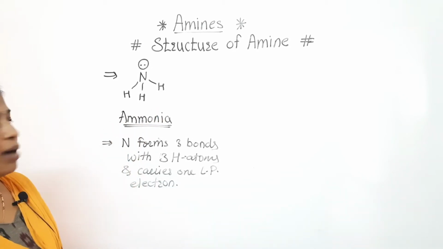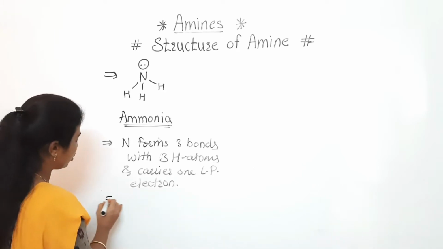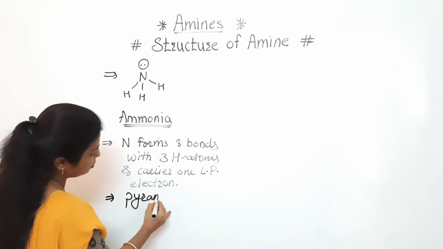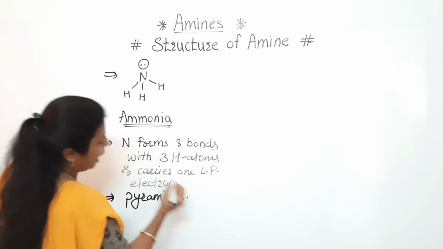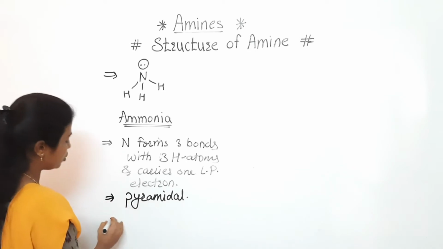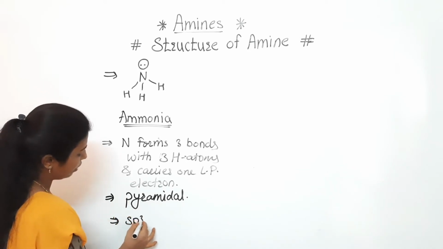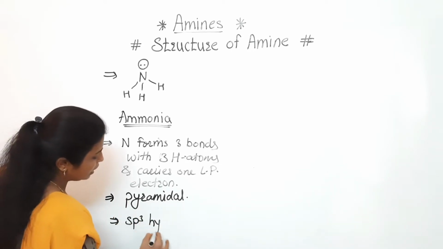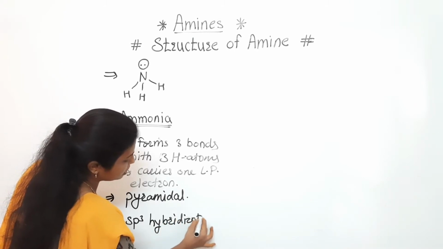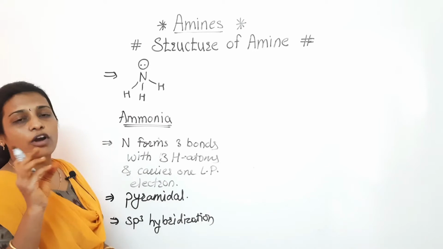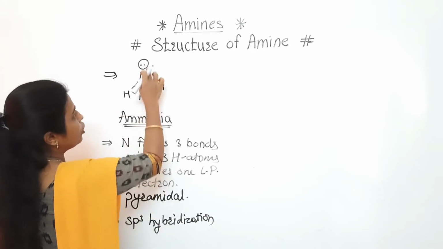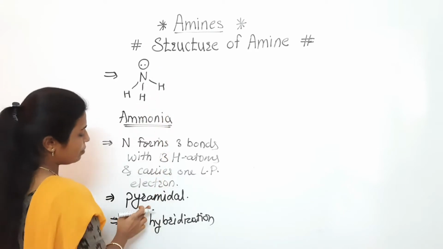If we consider ammonia, its structure, or we can say its geometry, is pyramidal. As we know, NH3 has sp3 hybridization. But if sp3 hybridization is there, then its geometry should be tetrahedral. But because of the presence of the lone pair on the nitrogen, it is pyramidal.